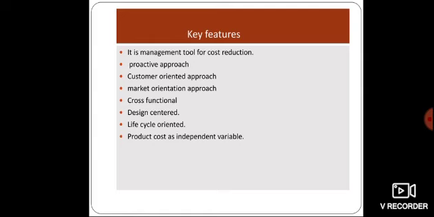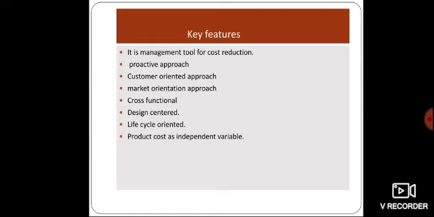Next is cross functional. All members in the organization work together to achieve these objectives. The top to bottom commitment is there. That in manufacturing, marketing, distribution and after sales service, all these functional areas are responsible for keeping the actual cost within the target. So it is cross functional. And design centered.